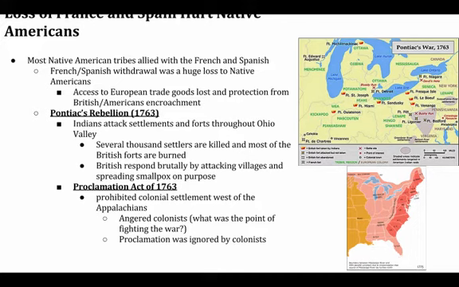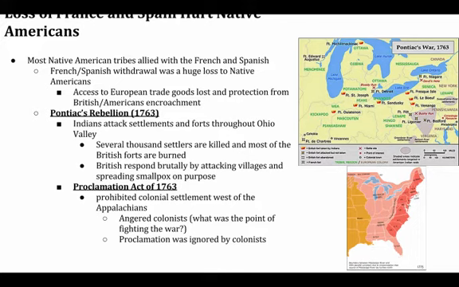But anyways, one of the first things we want to look at is what is the impact of the French Indian War on Native Americans in North America? And unfortunately, and kind of a theme going here, it is not a good impact. The loss of the French and Spanish in the continental United States is a major blow to Native Americans. The French and the Spanish, for the most part, were very good allies to Native Americans. Native Americans are able to use the French as a shield against the British and the Americans, or the American colonists.